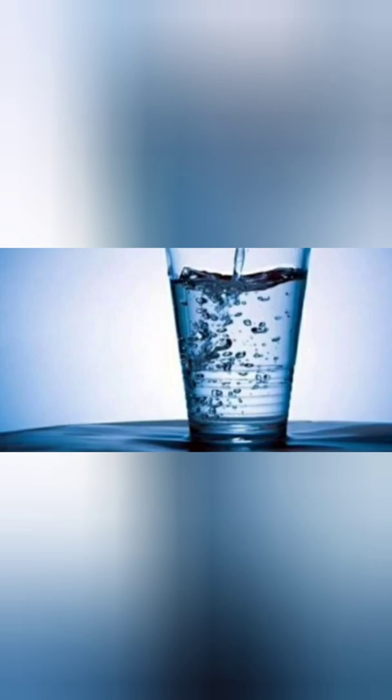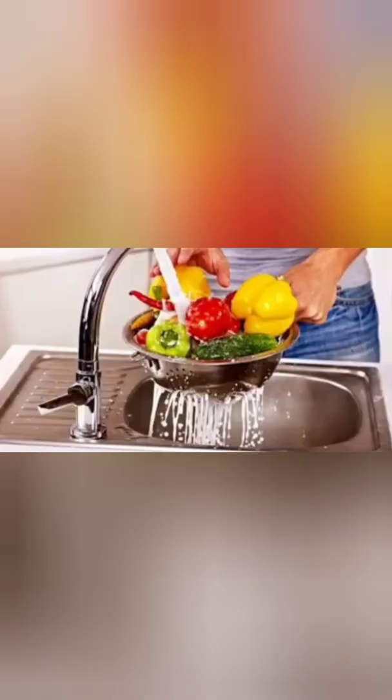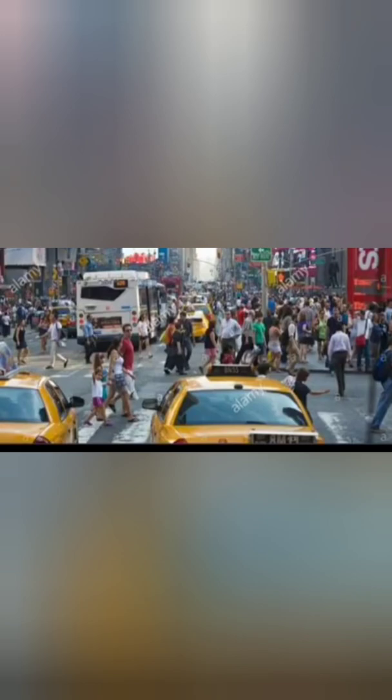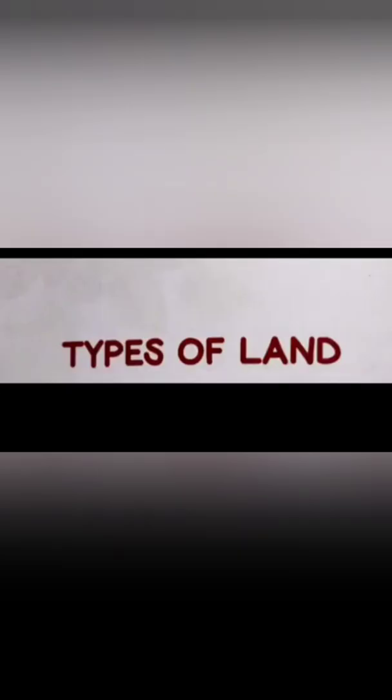Most people live on the plains, but we can use only the fresh and clean water. Most of the water which is present in the earth is salty, and we can't use it. The air surrounding the earth is called atmosphere. More than 3/4 of the earth is covered by water. Most of the people live on the plains. The earth has many natural features called landforms.